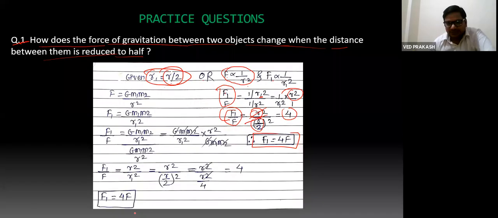Okay, students. So that's all in this lecture. In the next lecture, we will start with the other part of this chapter, which is Kepler's law.